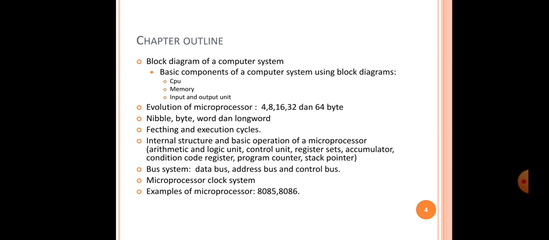Okay, so now we are going to see what we are going to learn in this chapter, that is the block diagram of the computer system. So exactly what is a computer? The basic components of the computer system using a block diagram, that is the different components: the CPU, memory, and the input output devices. Then the evolution of the microprocessor, which we have already seen. Then what is data, the different data sizes, and the fetch and execution cycles. So these are the topics we are going to learn in the next lecture.